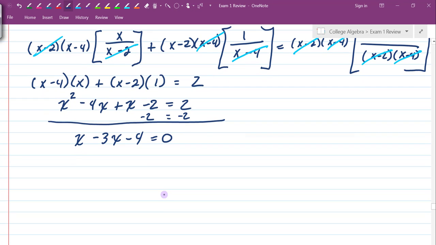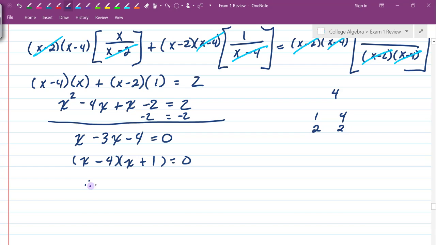Now I'm going to want to solve here, and I'm going to try factoring it. So I'm going to put an x here, an x here, and a negative here, which means I'm going to have a positive and a negative. My factors of 4 are 1 and 4, 2 and 2. Opposite signs means I must have a subtraction going on of 3. So I see that 4 minus 1 gives me 3, and my larger of the two values must be negative. So those are my factors.